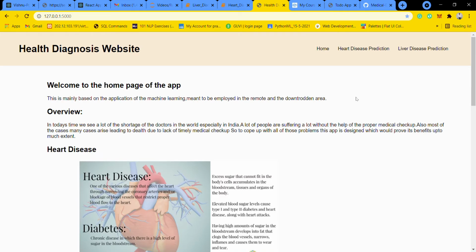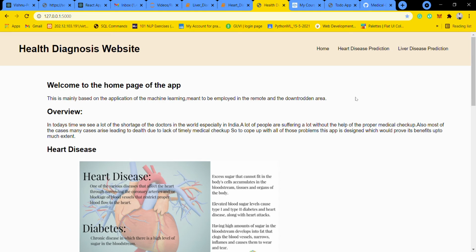My name is Vishnu. I am pursuing BTech Artificial Intelligence at MIT University, Lucknow campus. Today I am going to demonstrate my machine learning project, a health diagnosis website. On this website, you can predict heart disease or liver disease according to the scanning values of the heart or liver.